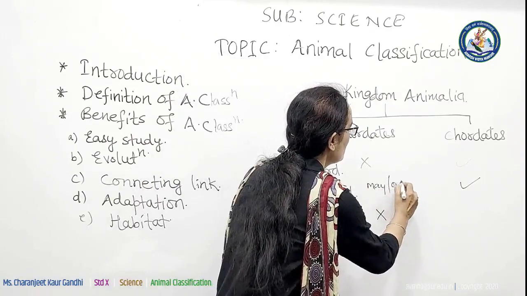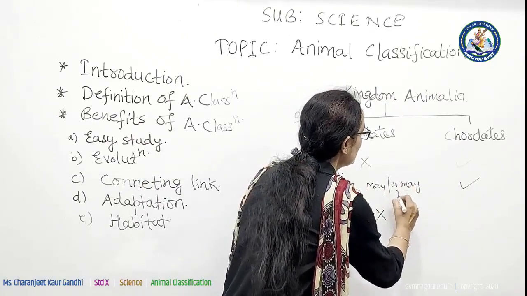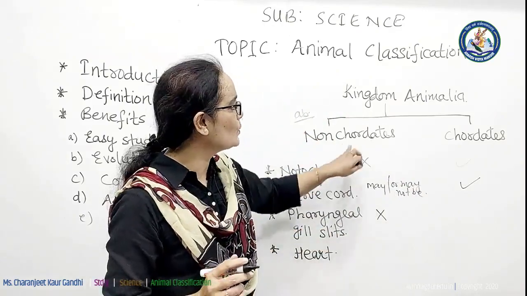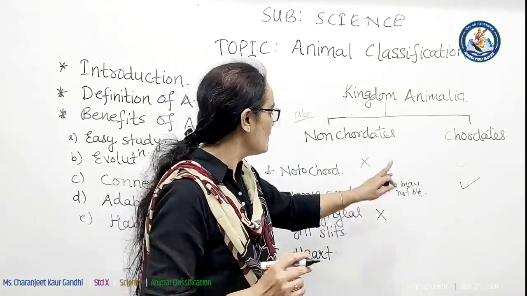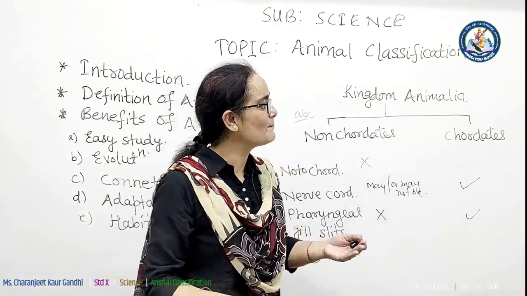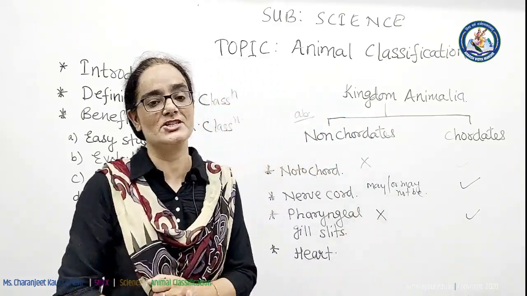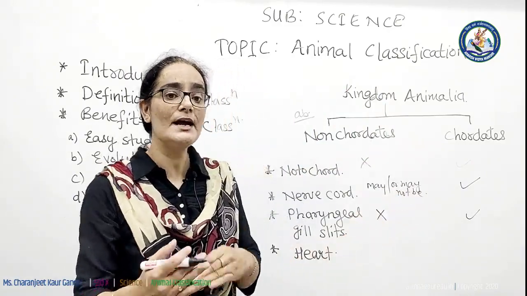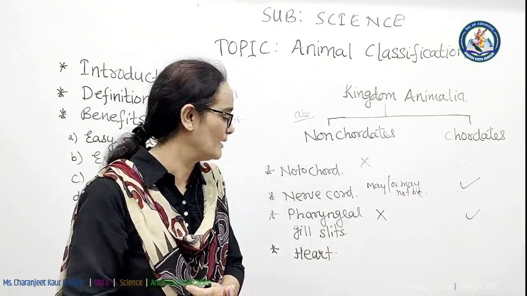May or may not be. Pharyngeal gill slits are totally absent in non-chordates, but in chordates, pharyngeal gill slits or lungs are present for the process of respiration. These pharyngeal gill slits are present in chordates during the embryonic development of an animal.